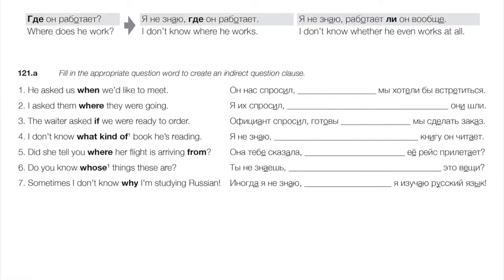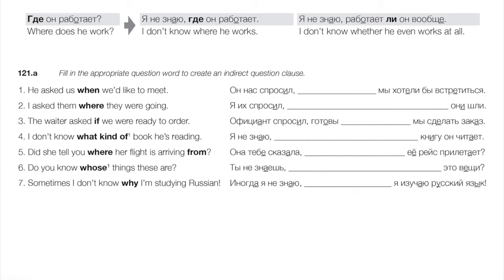For example, я хочу знать, где ты живешь. I want to know where you live. And as with pretty much all subordinate clauses in Russian, we need to set that off with a comma. So я хочу знать, comma, где ты живешь. But with clauses that begin with a question word like that, there's no change to anything really. We're just taking what was originally a direct question and now using it as a reported question, as a secondary clause that begins with a question word. For example, где он работает? Я не знаю, где он работает. Я не знаю, работает ли он вообще.